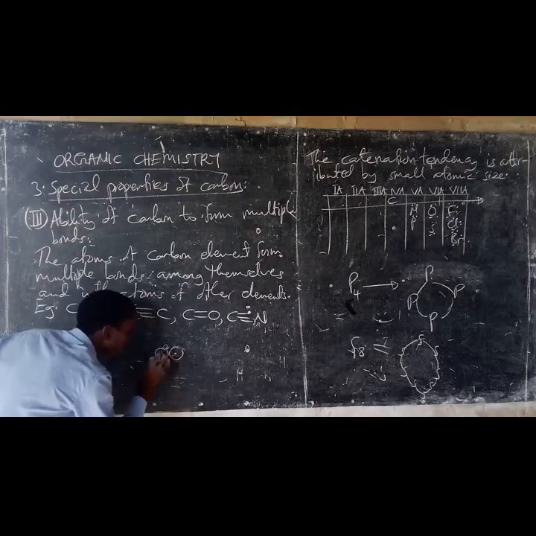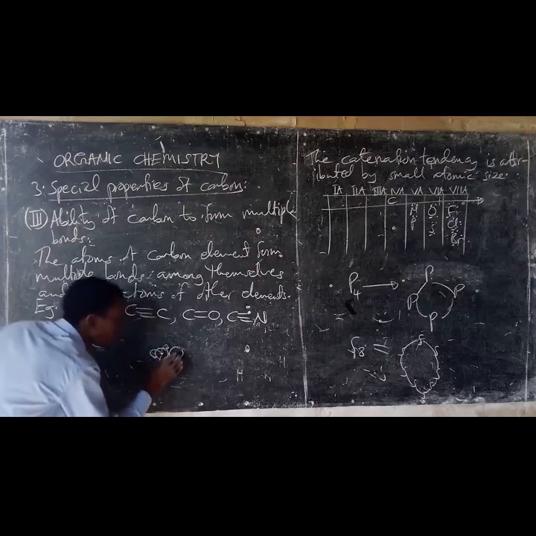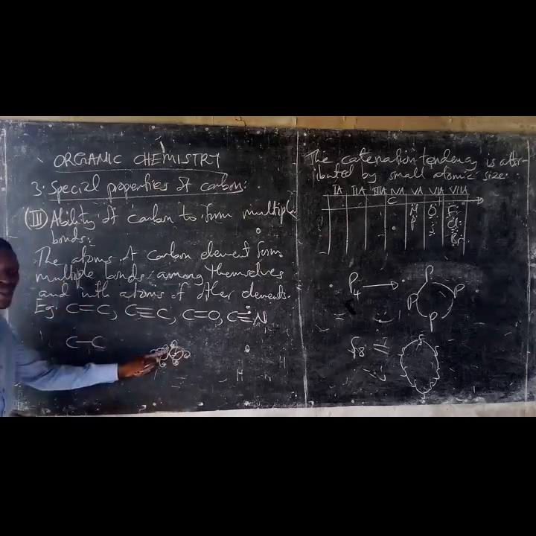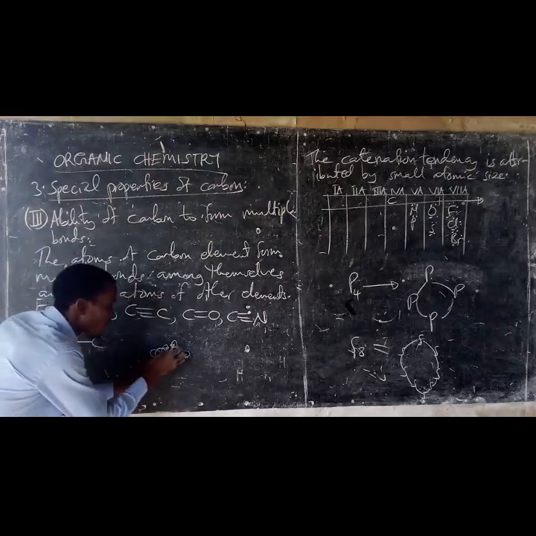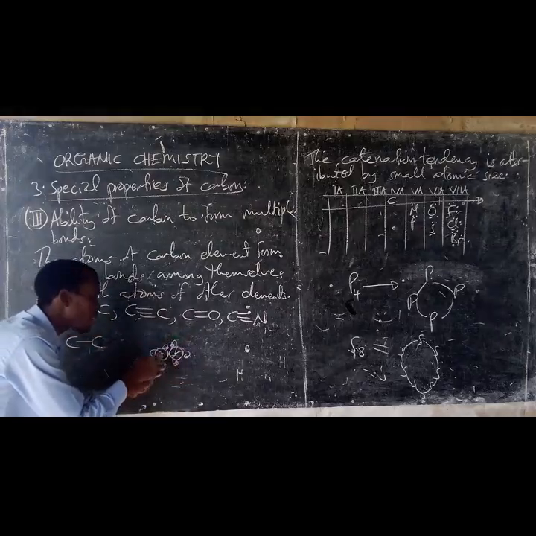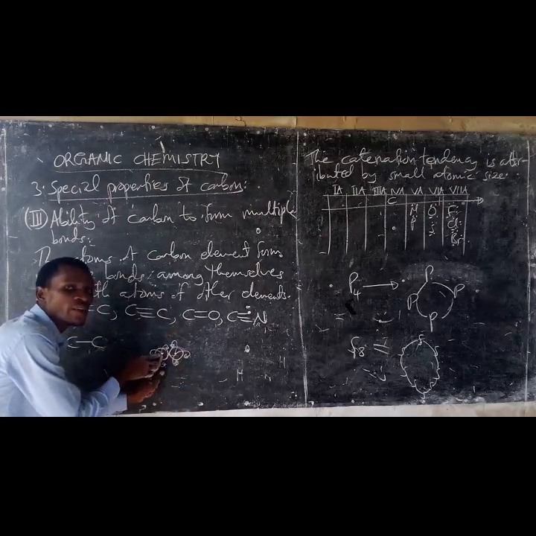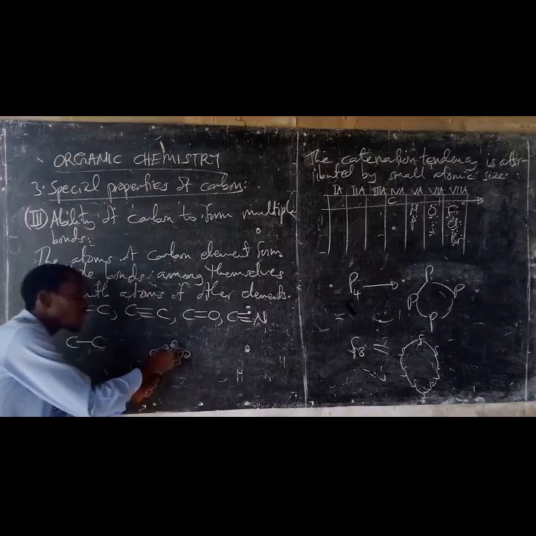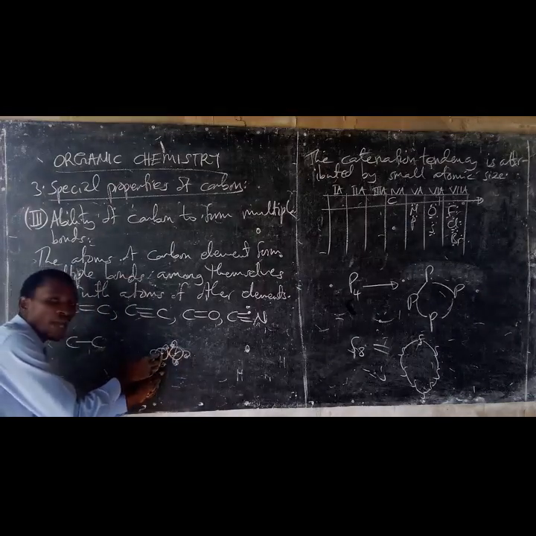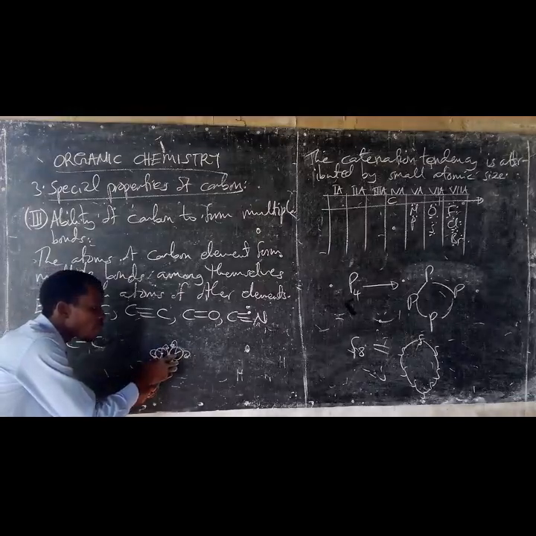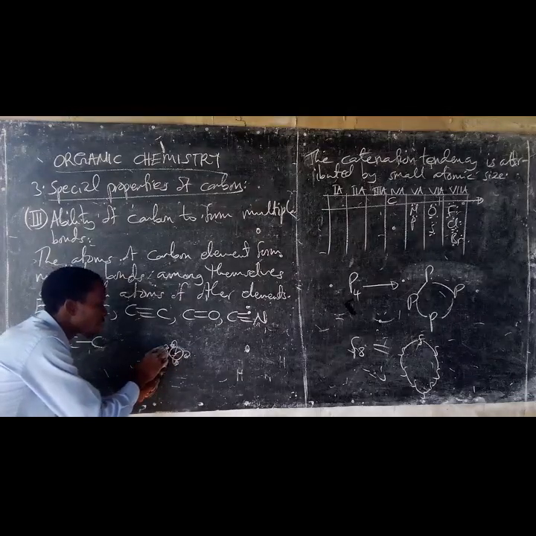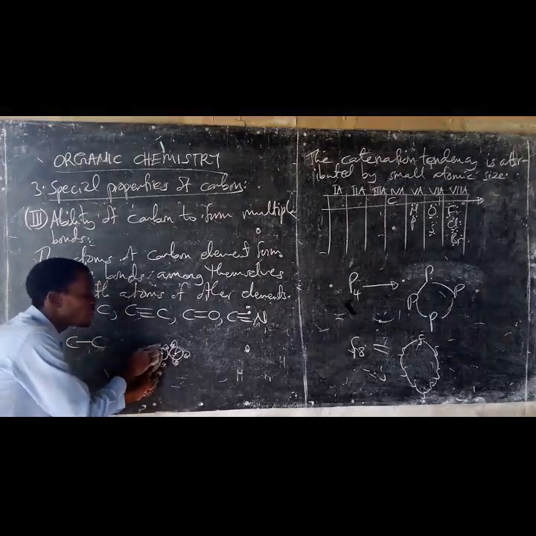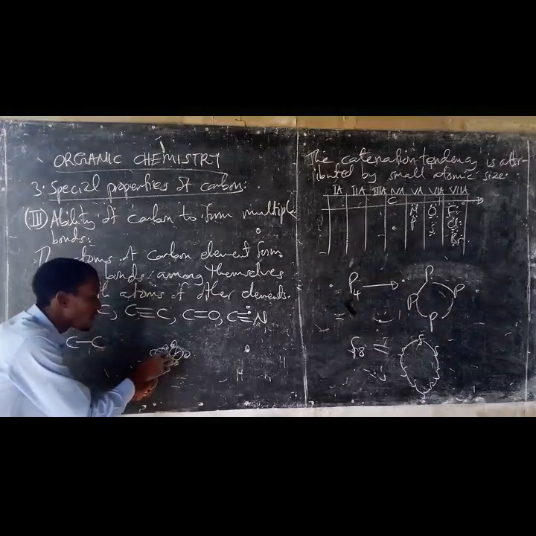Since they are small in size, the nuclear attractive pole of each atom is experienced outside. So the electron cloud of this atom is attracted by the nuclear attractive pole of this atom, resulting in the electron cloud of this to start shifting towards this atom, and the nuclear attractive pole of this atom attracts the electron cloud of this atom, resulting in the electron cloud of this atom to start shifting towards this atom.